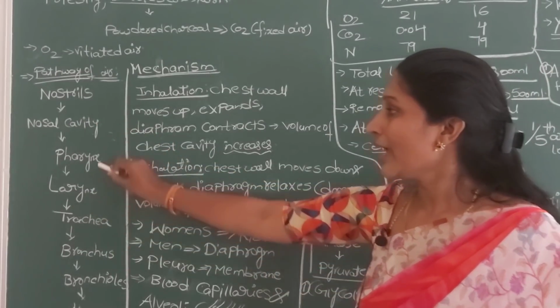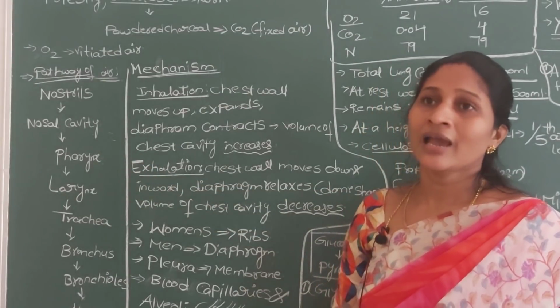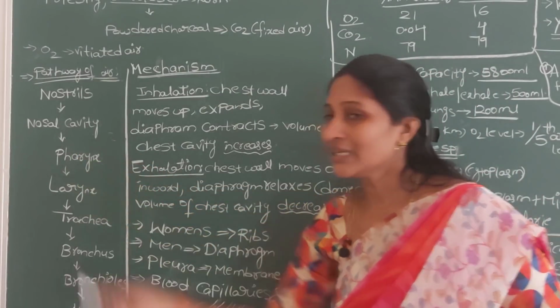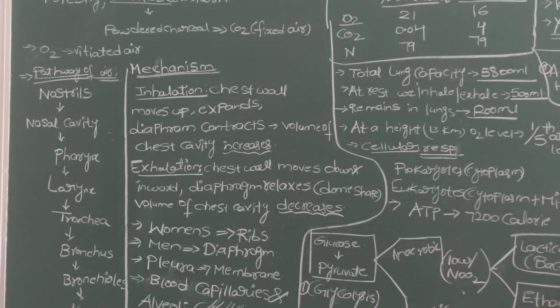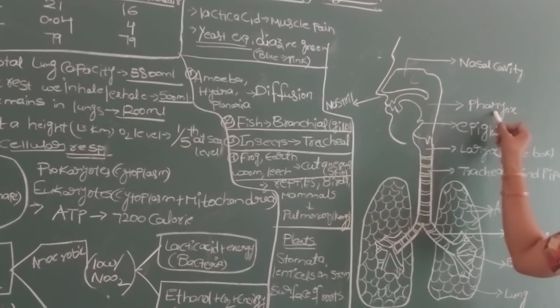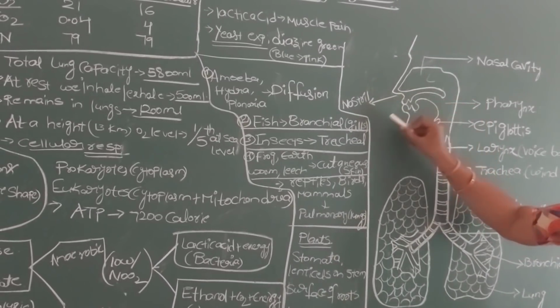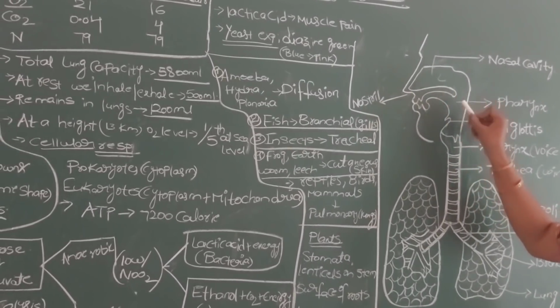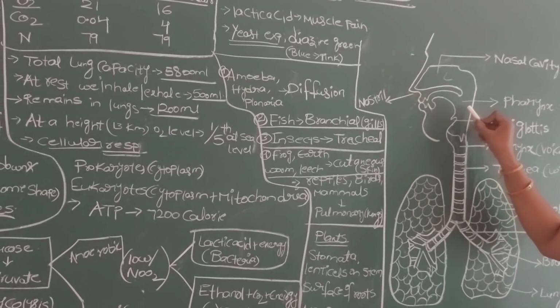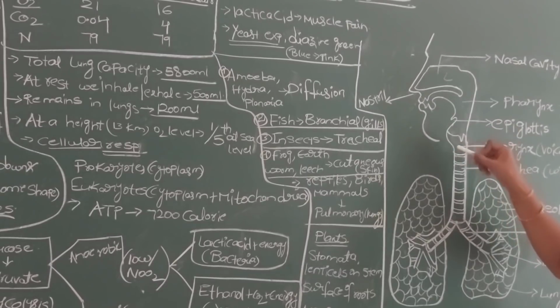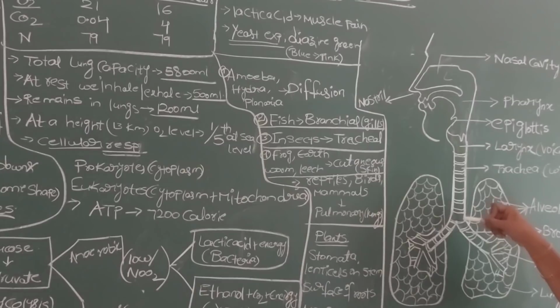The third one, the pharynx, we already discussed in the nutrition lesson also. Here the pharynx is the common passage for both food and air. The air you inhale and the food you take both pass through the pharynx, and from the pharynx they take separate routes: the air enters the larynx and trachea, and the food enters the food pipe. That is why we said the pharynx is the common passage.